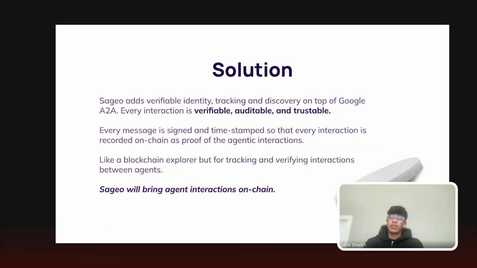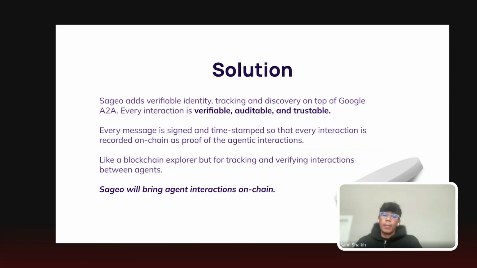Okay, so basically the solution you've thought of is Sageo. Sageo essentially solves that problem by adding a trust and discovery layer on top of Google agent to agent. Currently, agents can communicate with each other, but there's no way to verify and audit these interactions. So we're going to be adding that layer with Sageo.